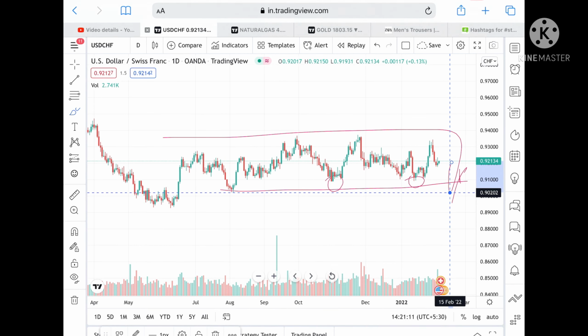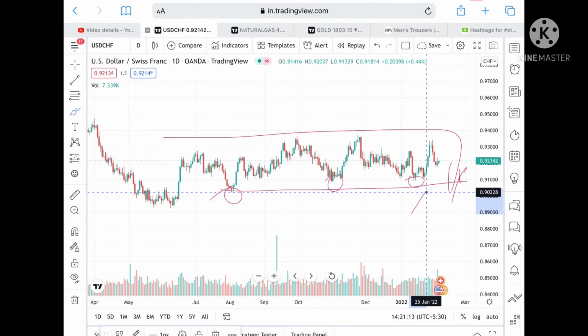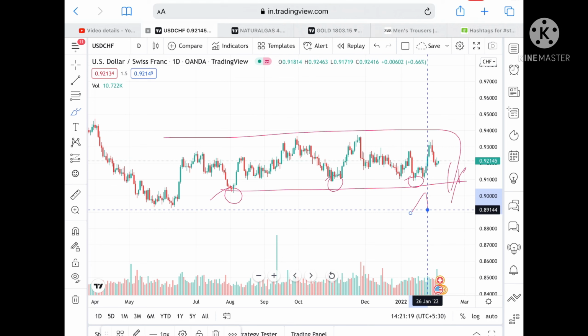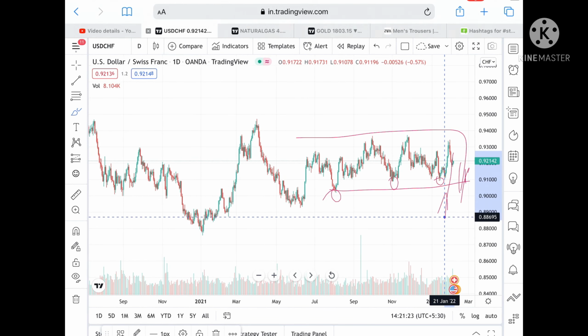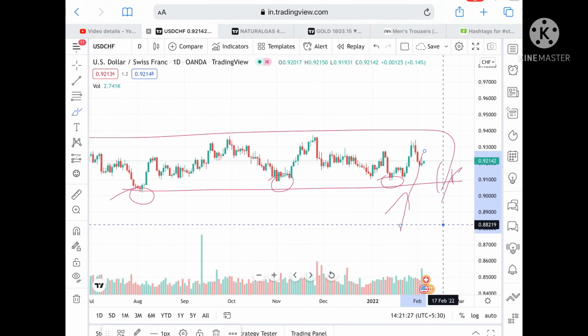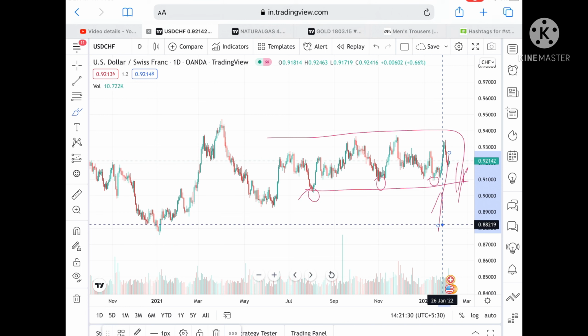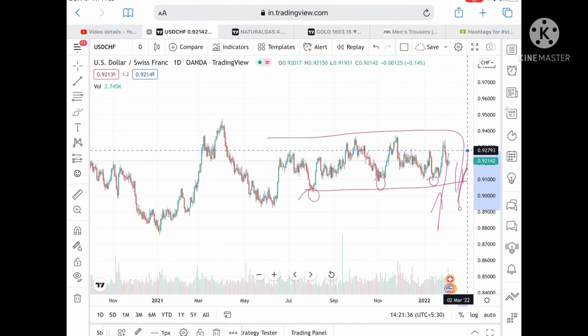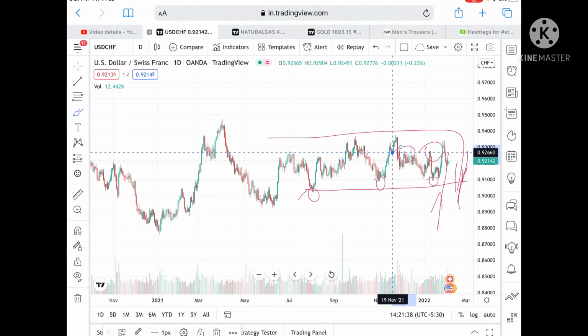Okay, once this range breaks, that means if the low breaks 0.920228, then only we can see it can come down to a level of 0.89673, and from there we can see a level of 0.89144, and then further fall towards a level of 0.88695, and from there a level of 0.88219. But suppose the price sustains this level, we can see it can go further high to a level of 0.92528, and from there we can see a level of 0.92793, and these levels are already tested here.